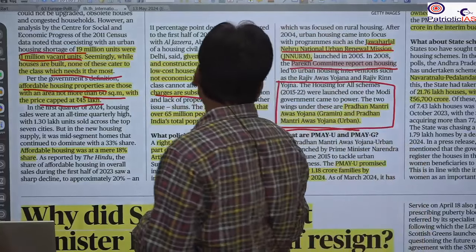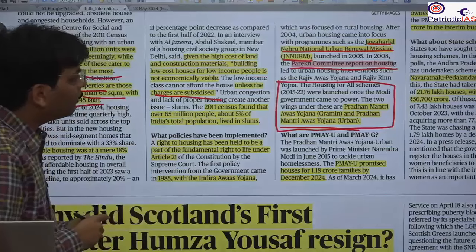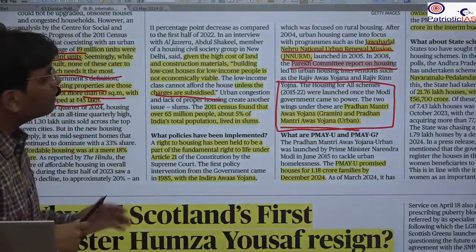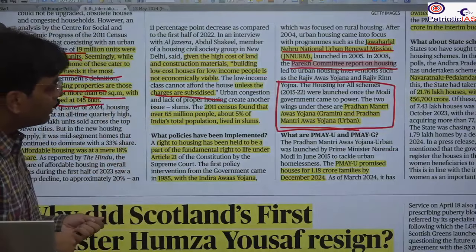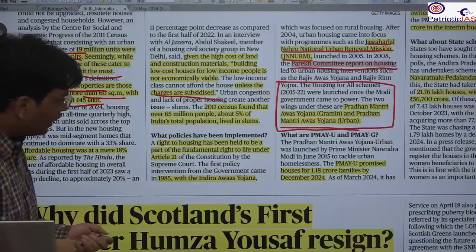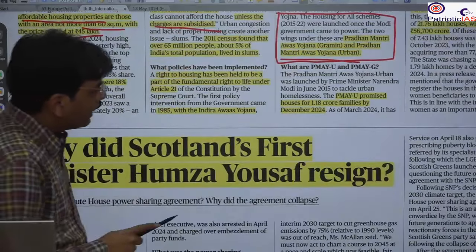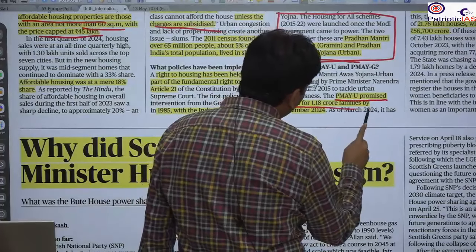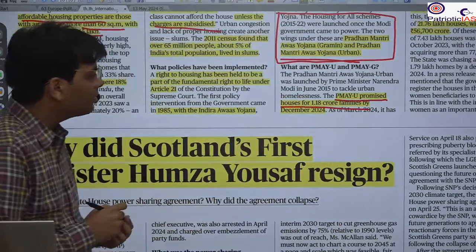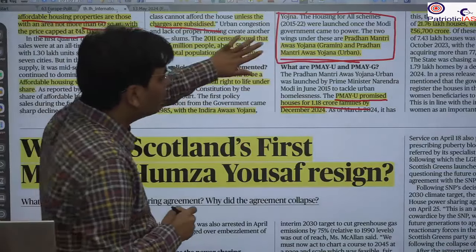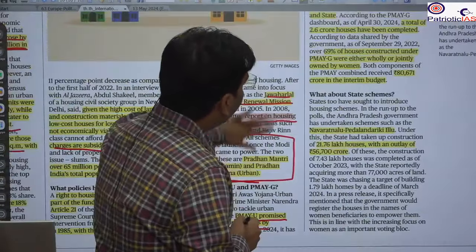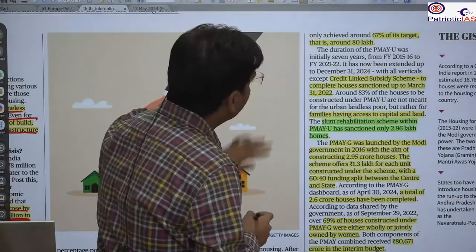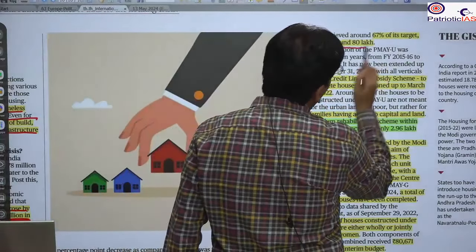However, we have seen that these are not affordable for the people, because we need some subsidy so that they can be made affordable. Under Prime Minister Awas Yojana Urban, it promised 1.18 crore houses by December 2028, and now we have fulfilled about 80 lakh houses.